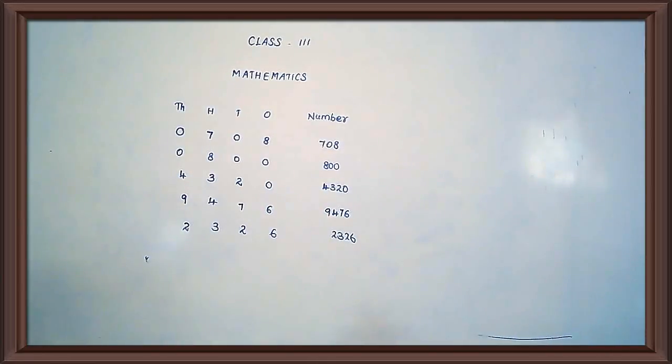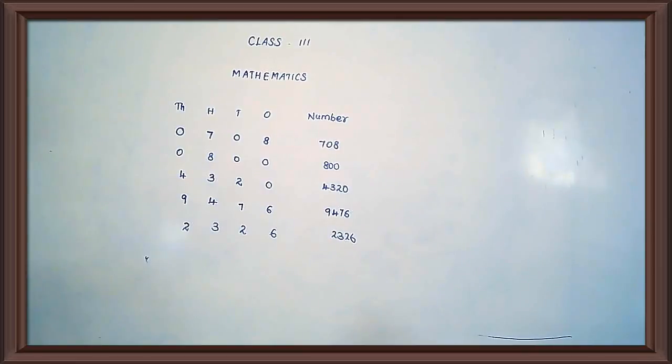All of you listen and write with me, okay? See the second one. Write the short forms of the expanded forms given below. Also write the number names of the short forms. They are given in expanded form. Now we have to write the short form and number name.